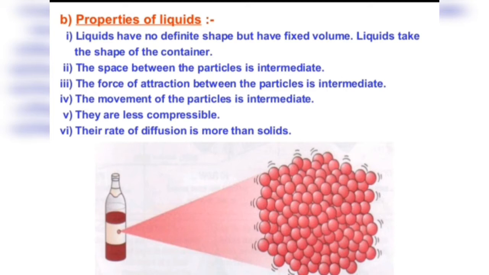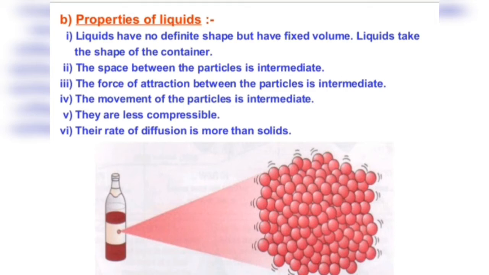We'll discuss diffusion in detail. And liquids have moderate to high densities. They are usually less dense than solids, and liquids do not fill their container completely. And one more important thing, liquids generally flow easily, and the property of being able to flow is known as fluidity. So basically, liquids possess fluidity.